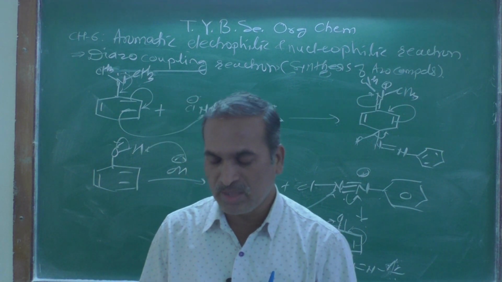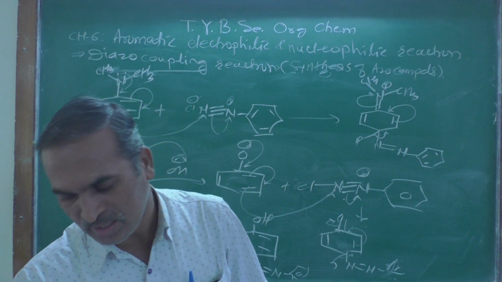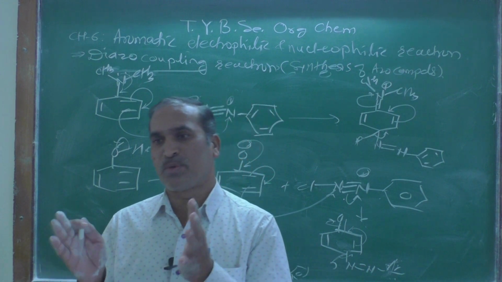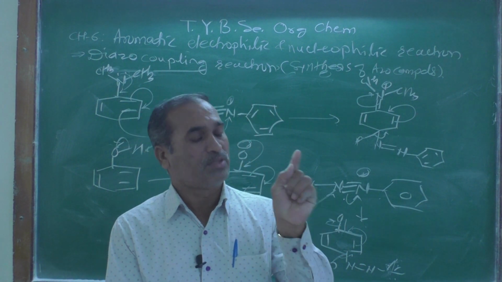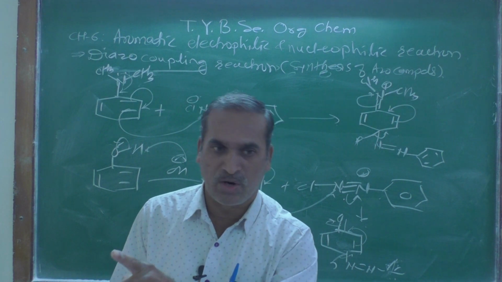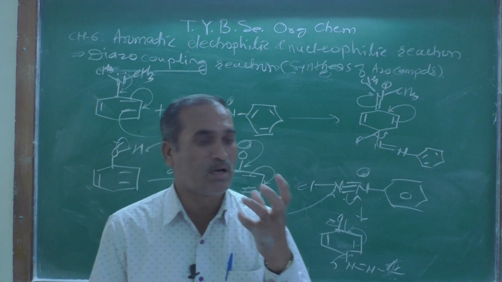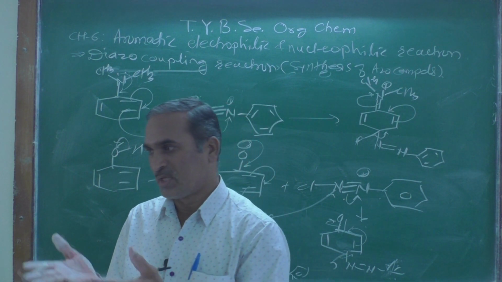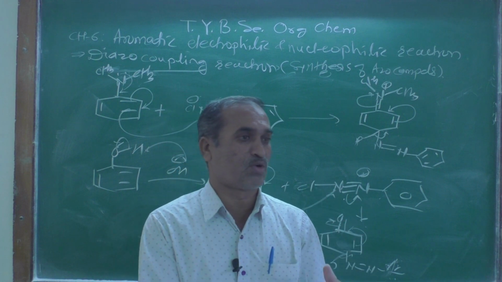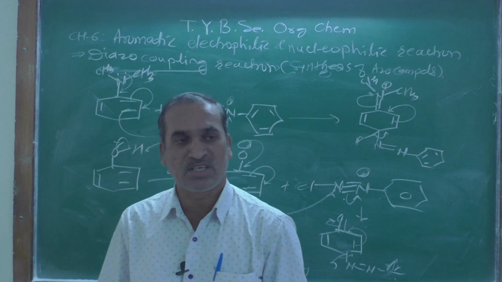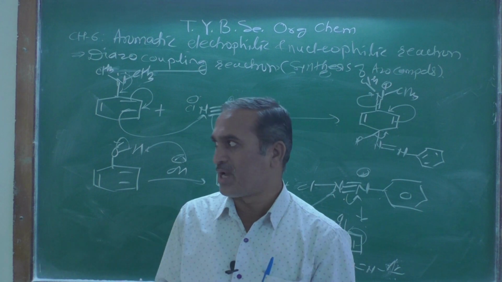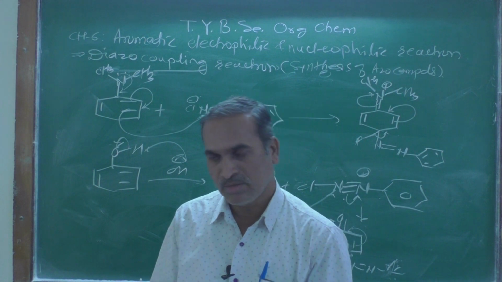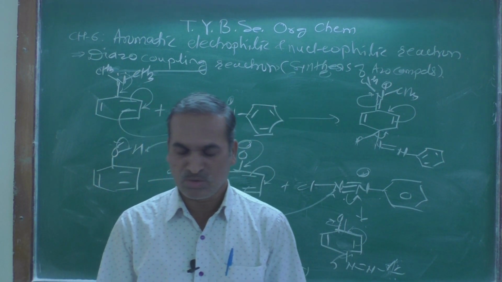So I think with this we have seen the diazo-coupling. What is the diazo-coupling reaction, or what is the azo compound? An azo compound means there is a nitrogen double bond, and these compounds are colored compounds, different colors, red, blue and so on. And the application of diazo-coupling is mainly used for the synthesis of dyes. Most of the dyes occur in this form, and therefore these are the applications of diazo-coupling reactions.